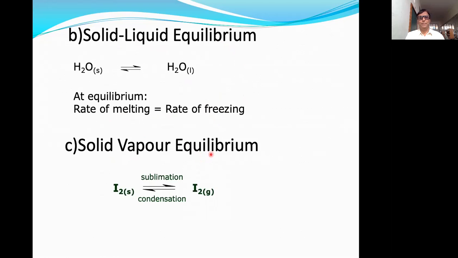Third one is the solid vapor equilibrium. You consider this reaction when solid iodine sublimates, it goes into iodine vapors, that is, the gaseous state. So this is nothing but solid vapor equilibrium. From left to right, there is the sublimation of solid iodine into iodine vapors, and in the opposite direction, there is the condensation.